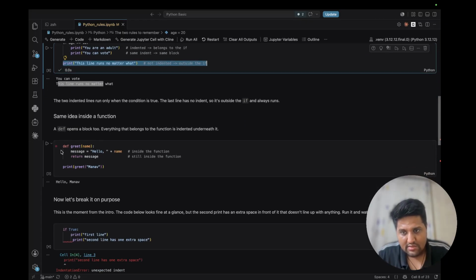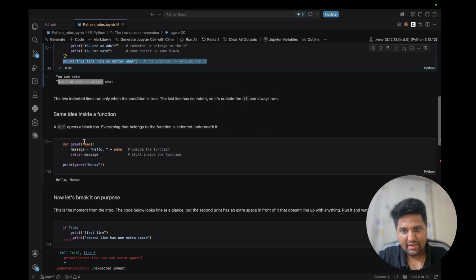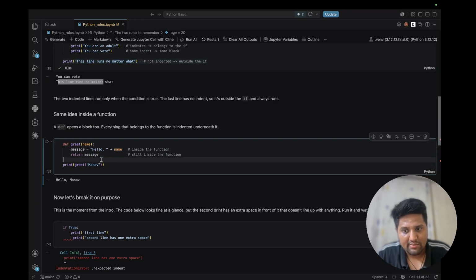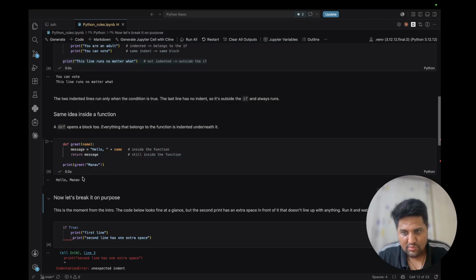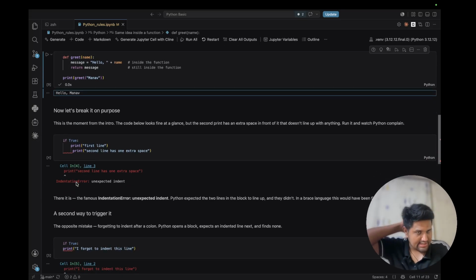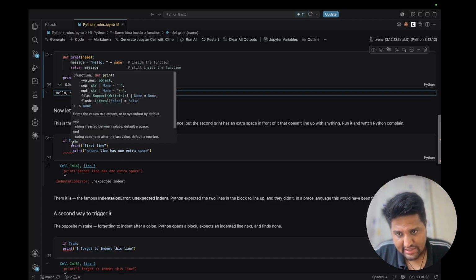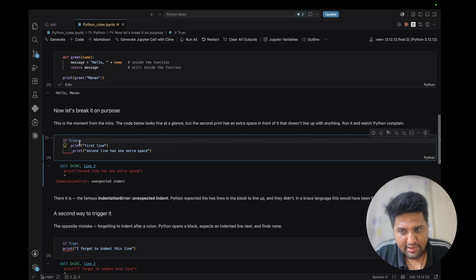Above is an if condition, and here is the same idea we have applied with the method function. If I run this, it's successfully running. Now we are seeing an error. Why? You can see here I have used if true.